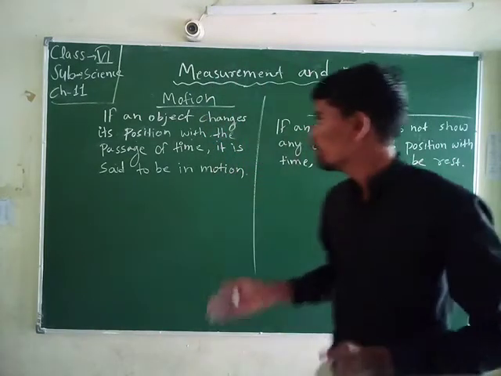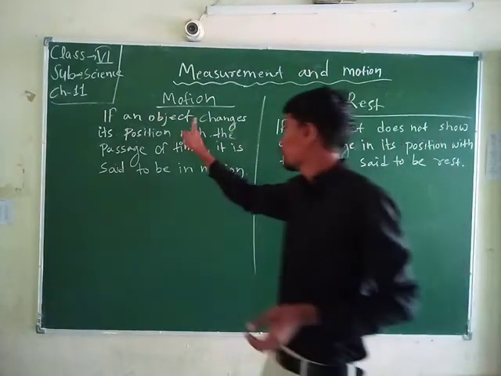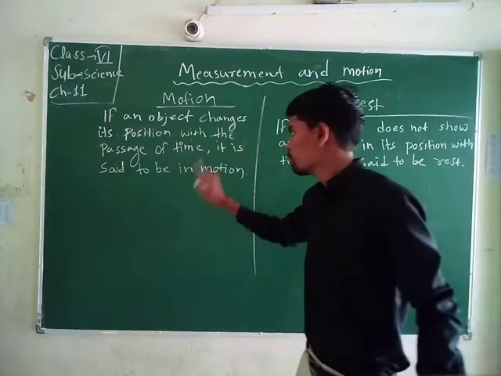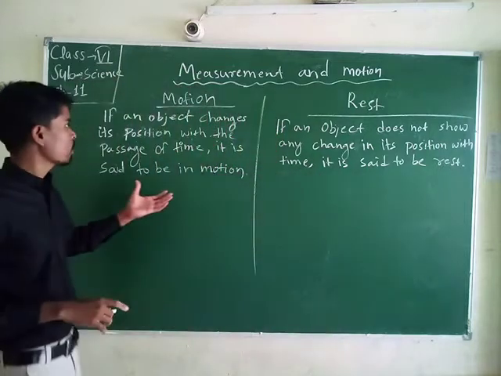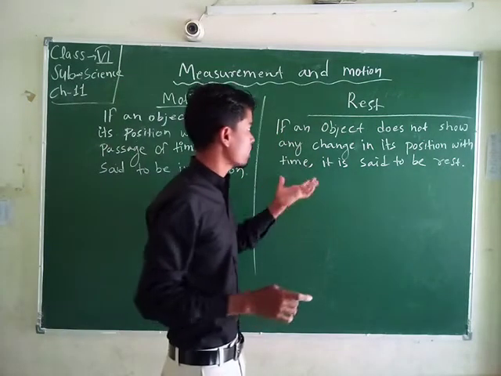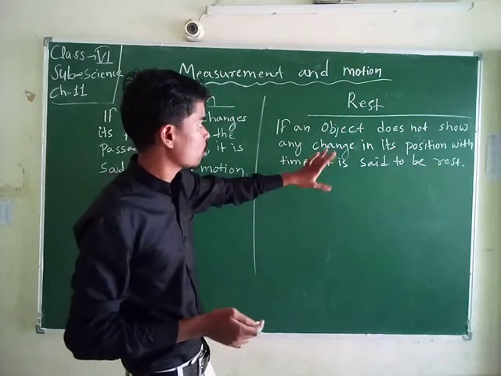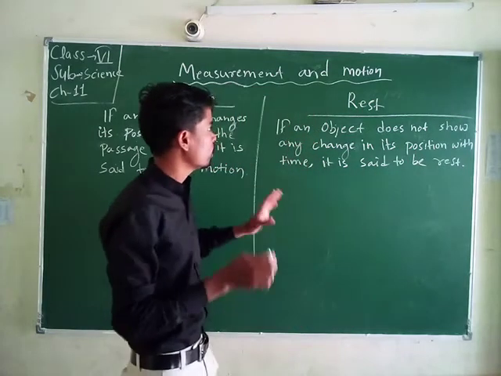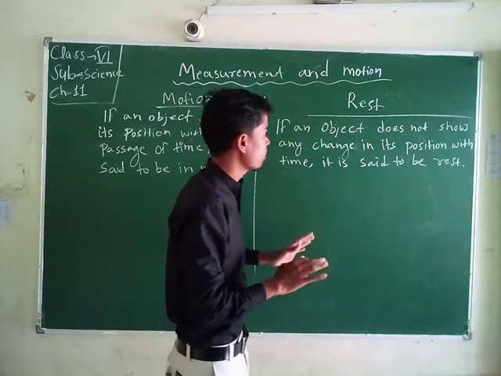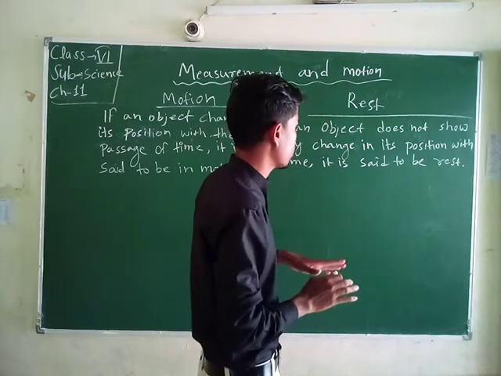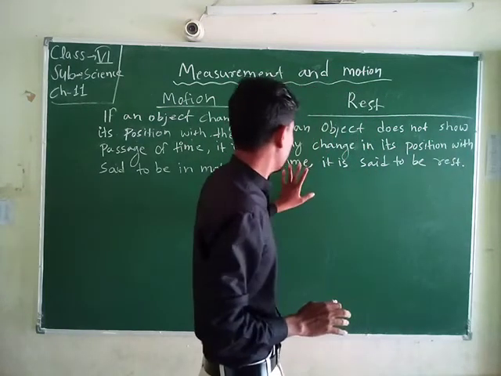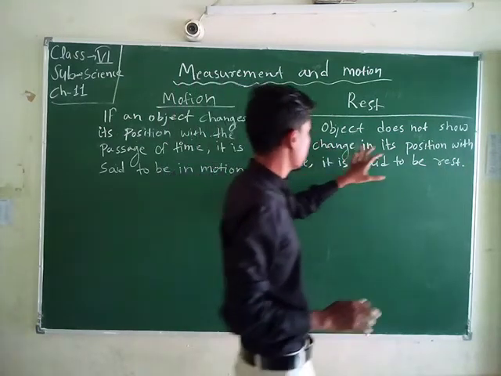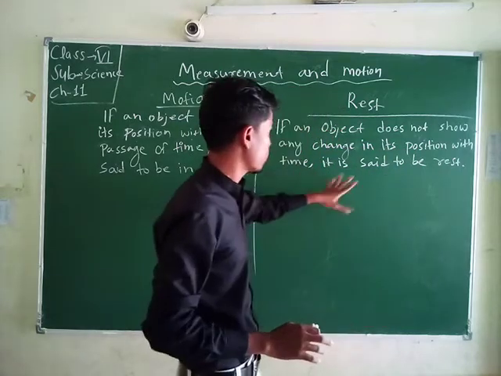If an object changes its position with the passage of time, it is said to be in motion. If an object does not show any change in its position with time, it is said to be at rest.